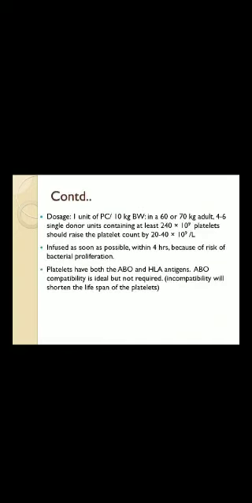Dosage: 1 unit of platelet concentrate per 10 kg of body weight. In a 60 to 70 kg adult, 4 to 6 single donor units containing at least 240 x 10^9 platelets should raise the platelet count by 20 to 40 x 10^9 per liter. Infused as soon as possible, within 4 hours, because of risk of bacterial proliferation.